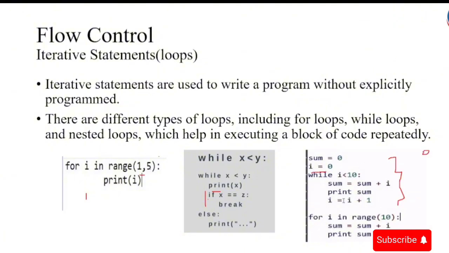So my i is equal to 0. I come to my while condition, i is less than 10. So I say sum equals sum, which is 0, plus 0. Print sum, so I print 0. Then I have i equal to i plus 1. So 0 plus 1 gives me 1. So now my new i will be 1, and I remove this 0.